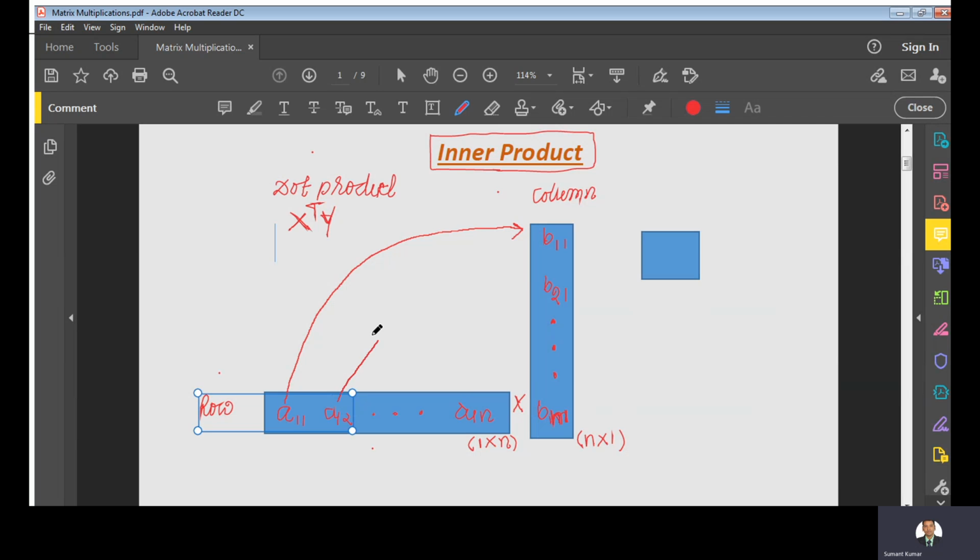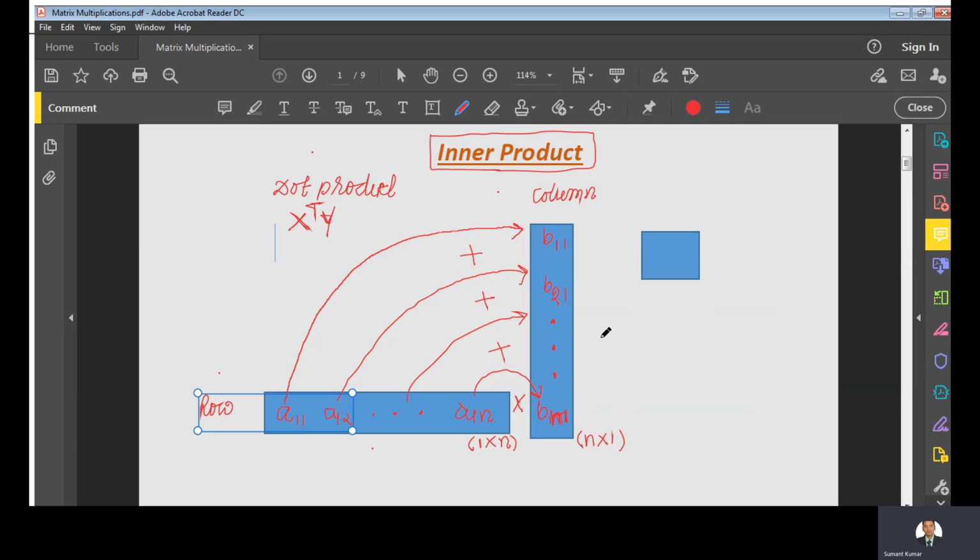Similarly, we will multiply the second element of this row with the second element of this column, and we do this process till the end. The last element of this vector will multiply with the last element of this column vector, and then we will add all these products.